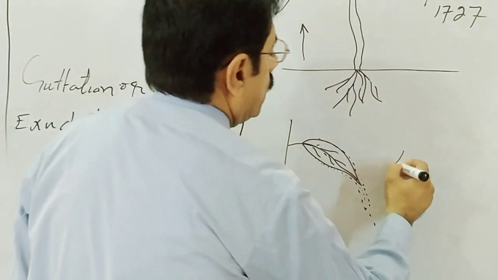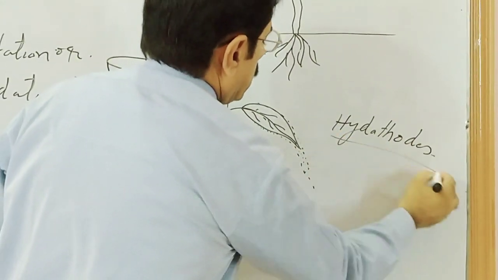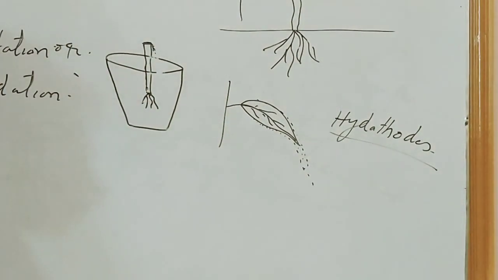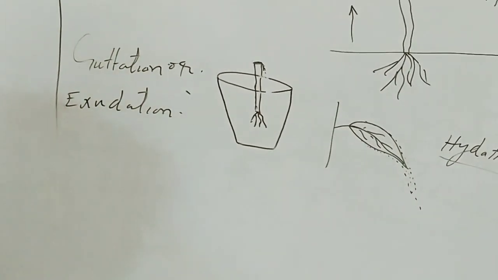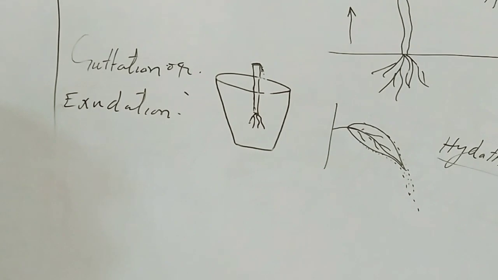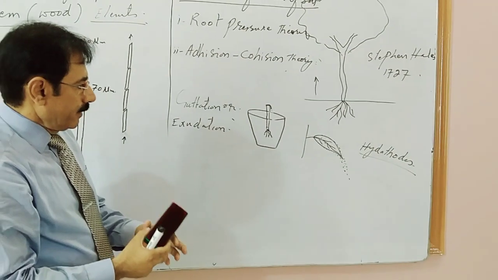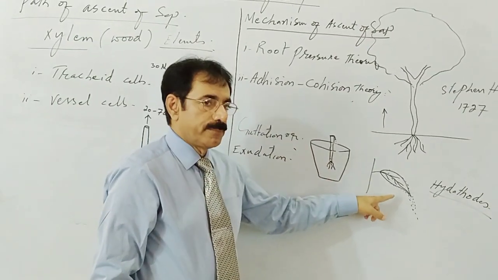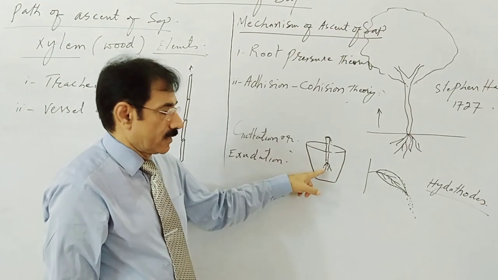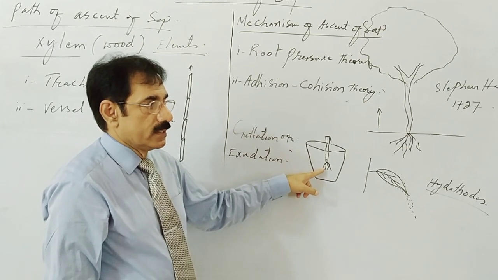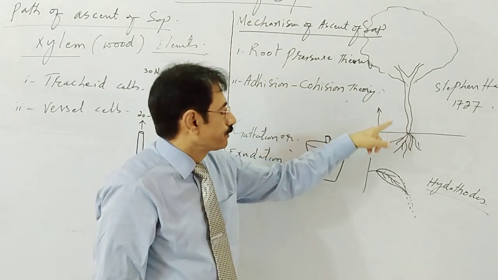These pores are called, listeners, hydathodes, and the process of the flow of water through hydathodes is called guttation or exudation. The process of guttation, we know, occurs at night time. This guttation or exudation process is an evidence that the root generates a pressure. That meaning the guttation also supports this root pressure theory.